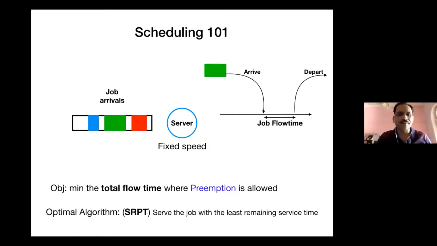So in this setting, everything is known, and the optimal algorithm turns out to be what is called SRPT: serve the job with the smallest remaining time at each point of time. So every time you find a set of outstanding jobs, look at the one which has the least remaining size and process that job, and everything is essentially over. There's nothing to be done hereafter.